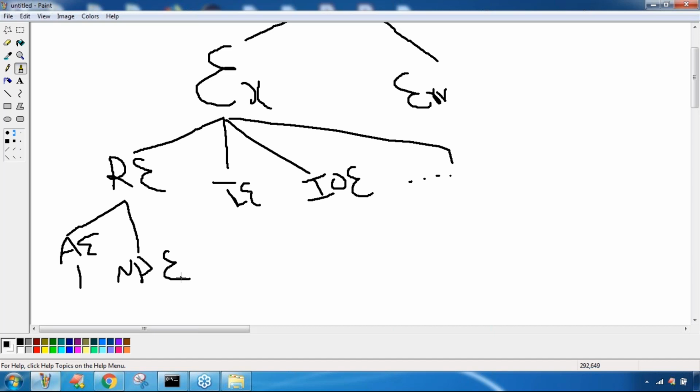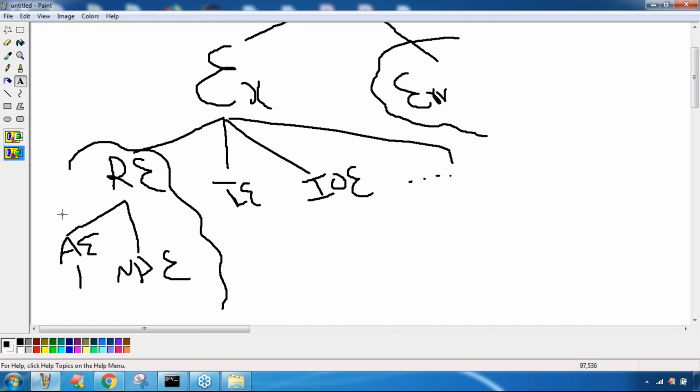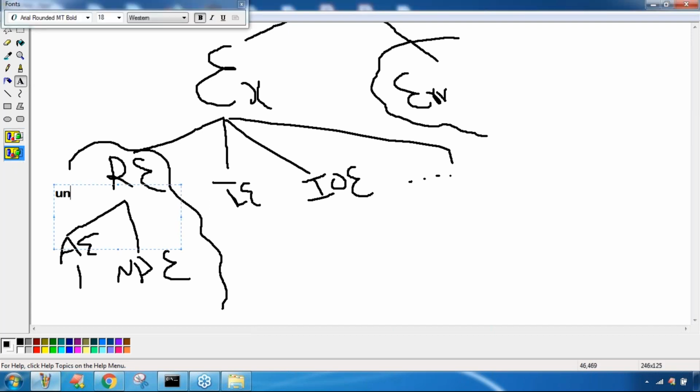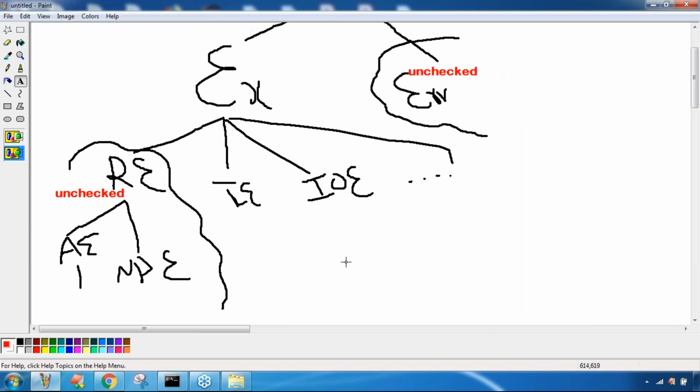Now among these, do you know which are checked and which are unchecked? As of now, just be aware that RuntimeException and its child classes, and Error and its child classes, are unchecked. Except those, all the remaining are checked exceptions.